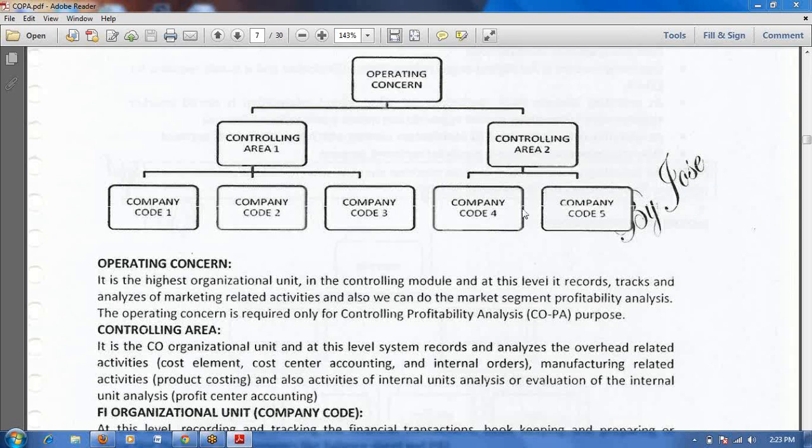Normally, if you define one chart of accounts for each company code, in that case we will create a separate controlling area for each company code. That is one case. And if you are following different fiscal years for each company code, in that case also we will define a separate controlling area. In these cases we will create separate controlling areas, otherwise we will follow only one controlling area.